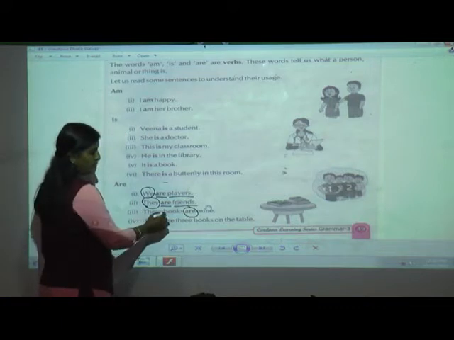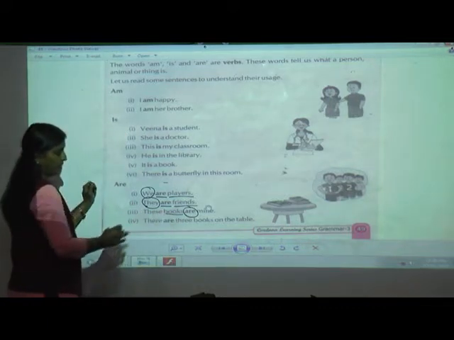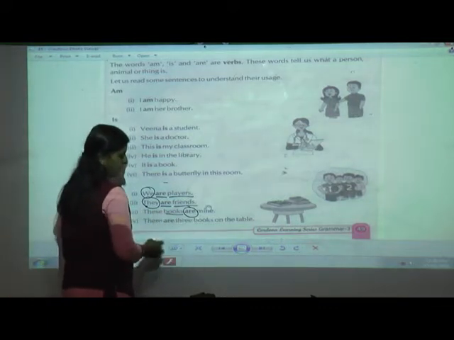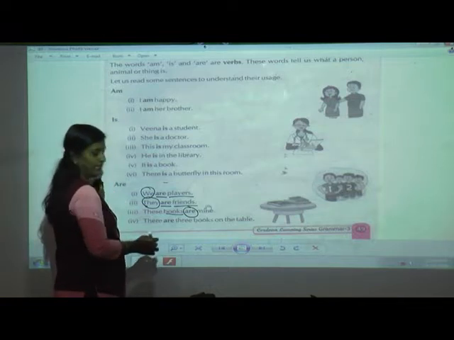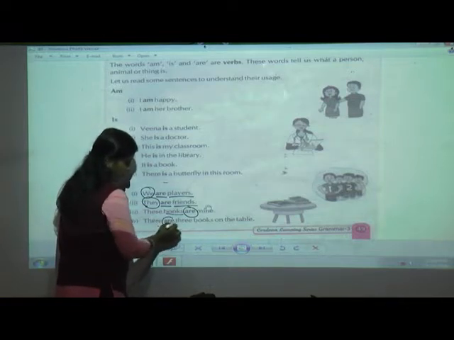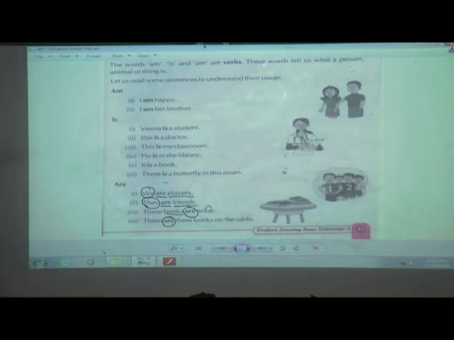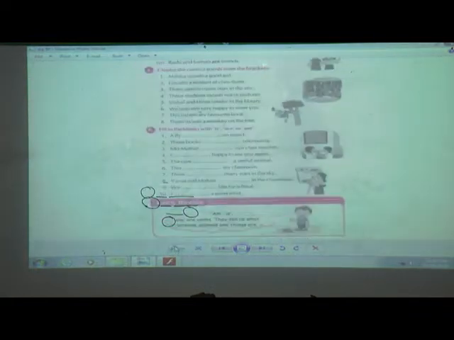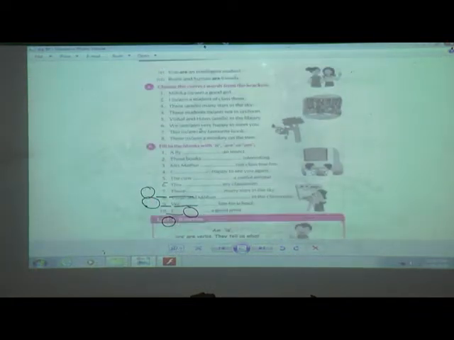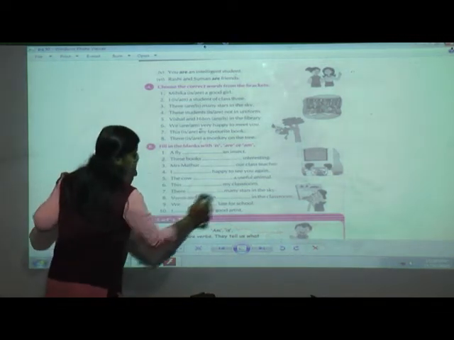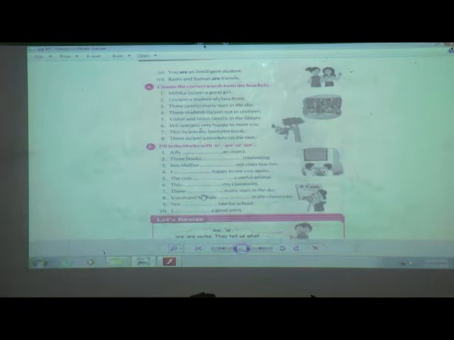So, can you see here? This is also plural. There are 3 books on the table. 3 books also indicates plural noun. So we are going to use are. Next page. You are an intelligent student. Now here you can see we can use are along with.